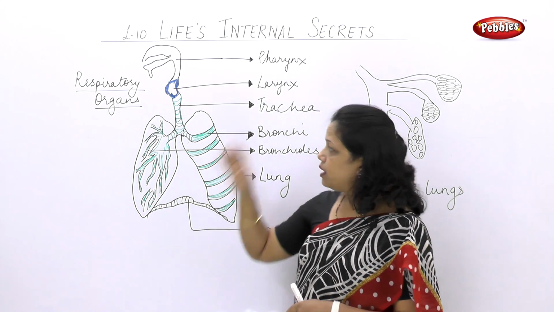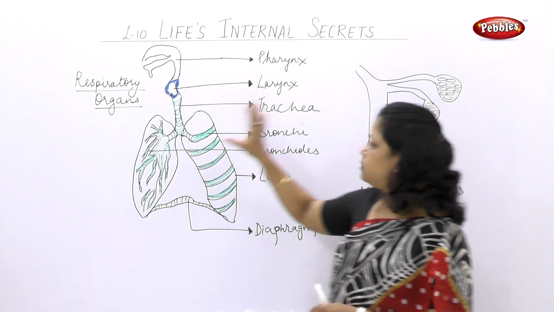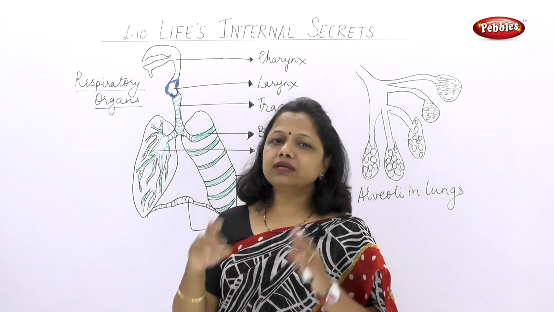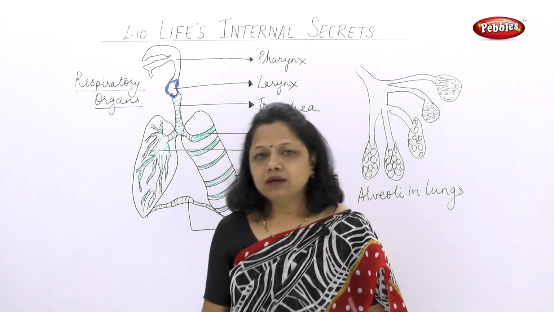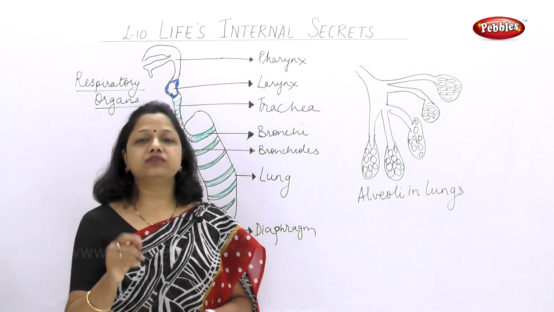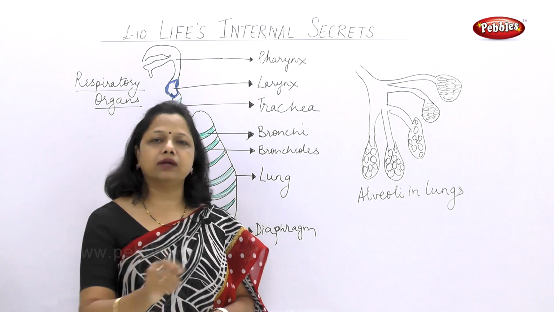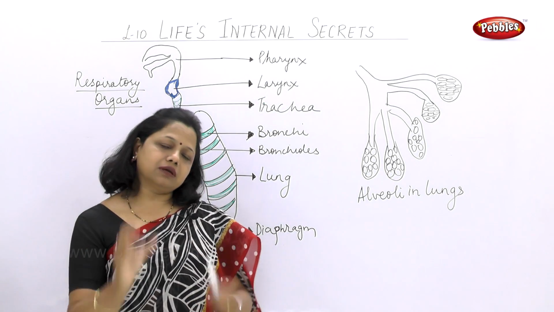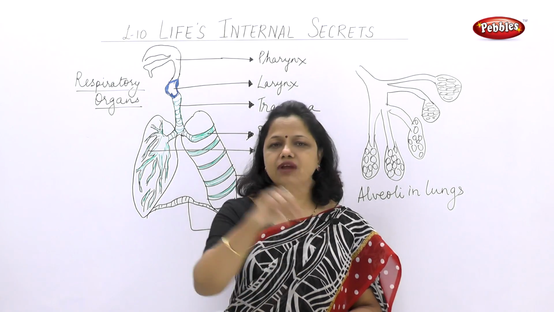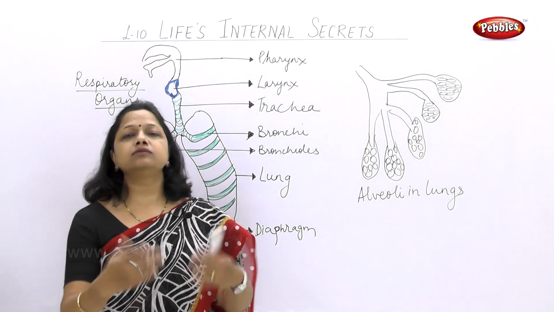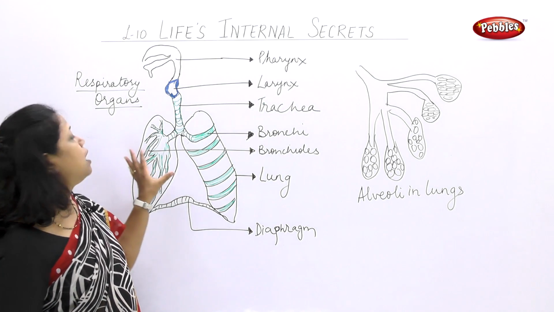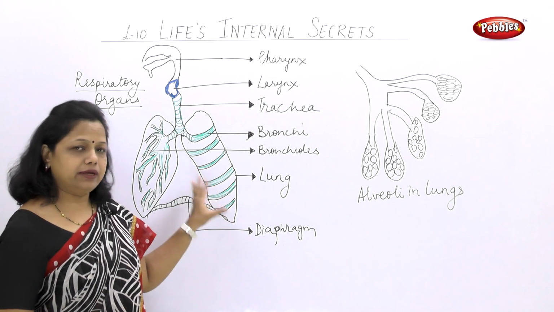So what is happening? Again, the air is entering, and the alveoli absorb all the oxygen from the air. This oxygen is transported to the blood. In the blood there is a red pigment called hemoglobin, which is present in the RBC or red blood corpuscles. This hemoglobin gets attached to the oxygen, forms oxyhemoglobin, which travels down the whole body and supplies oxygen wherever necessary. So this is the whole procedure of how respiration in humans takes place.